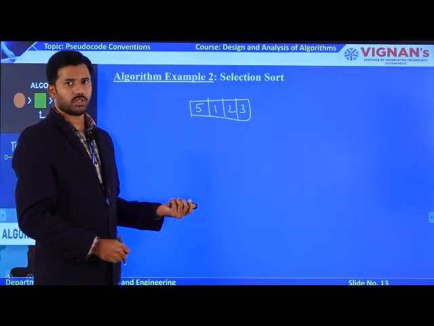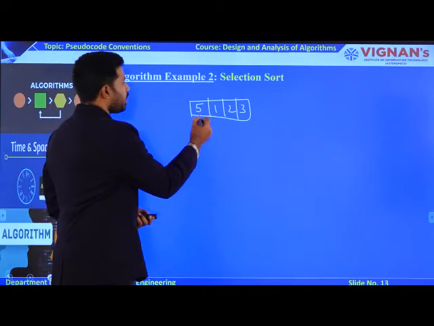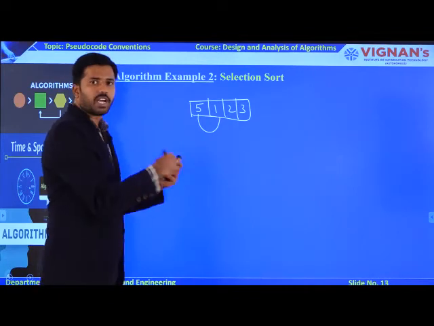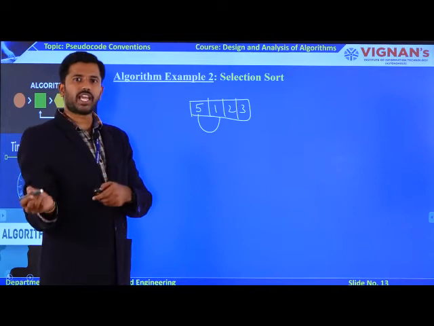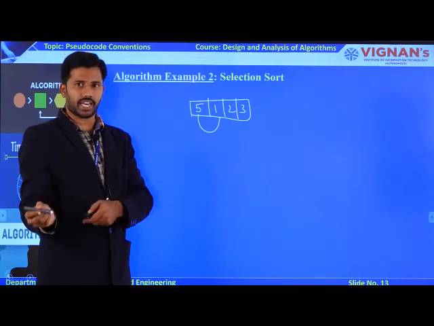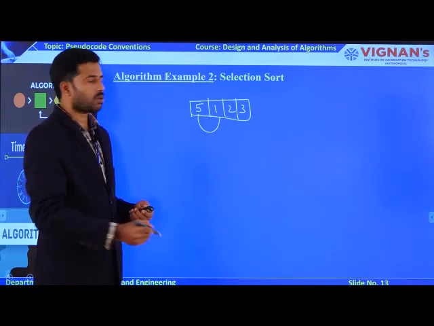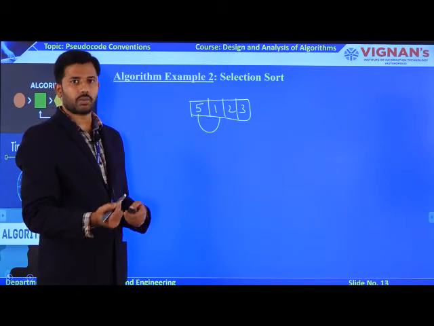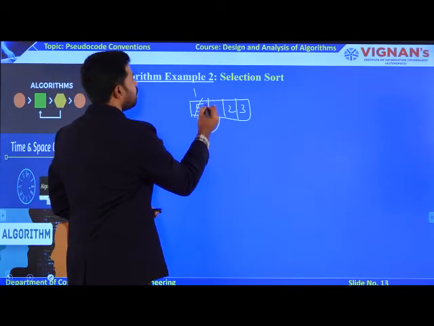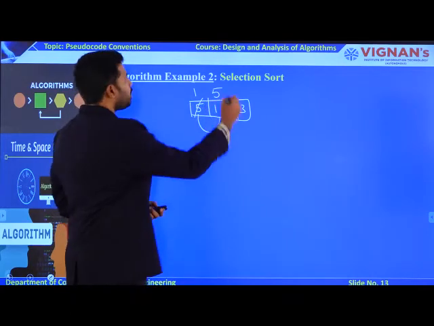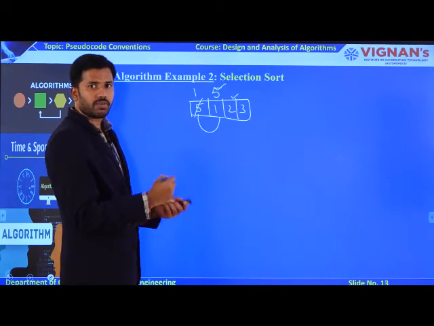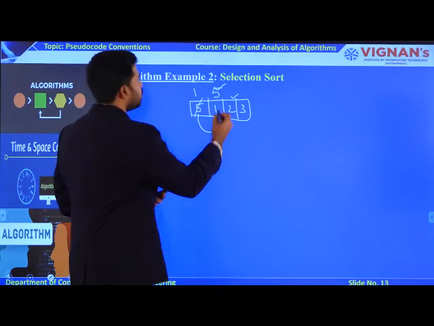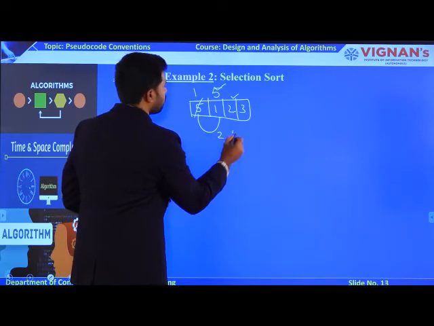Ultimately you require an algorithm, which compares initially the first element with the second element. Likewise, you are going to compare each and every element with the remaining n minus 1 elements of your array to get the sorted order. By comparing 5 and 1, are they in sorted or unsorted order? Definitely you need to convert this 5 and 1 as 1 with 5. Now you are going to compare 5 with 2, and after comparing, you sort the values as 2 with 5.